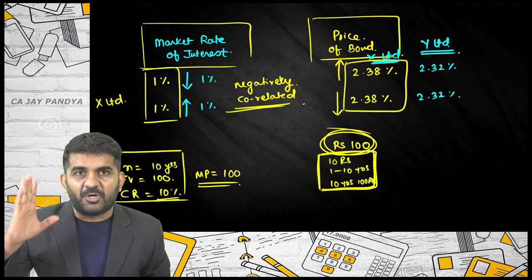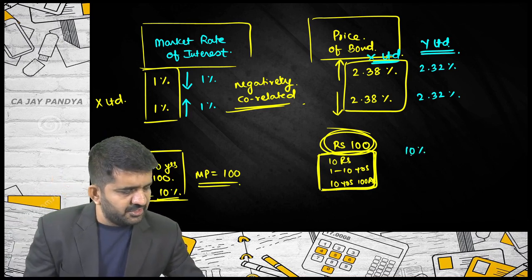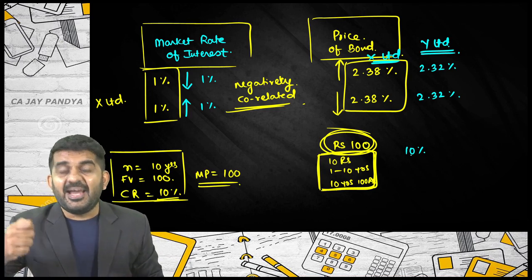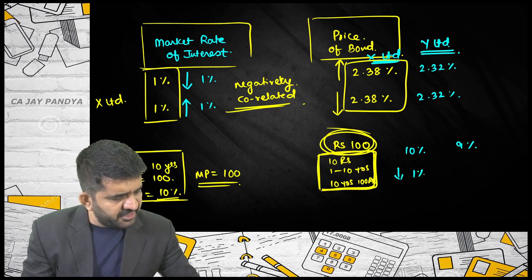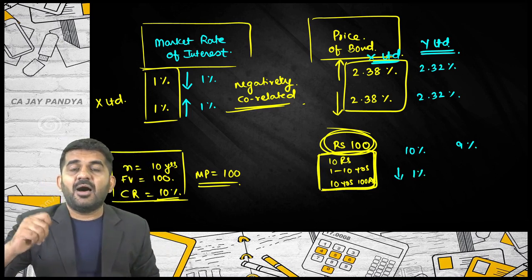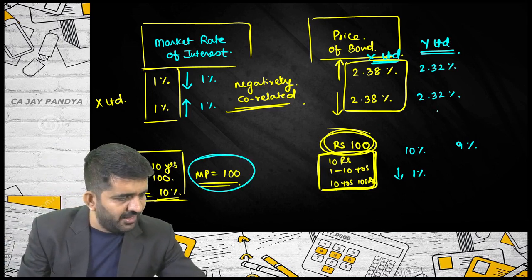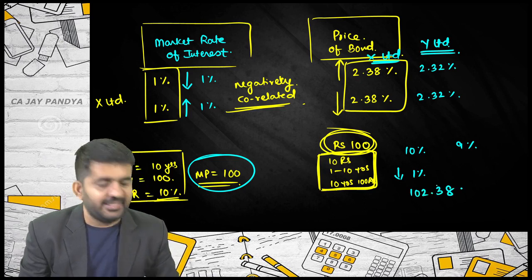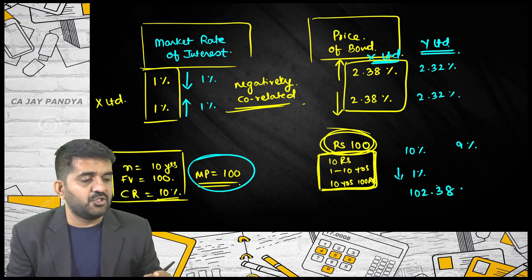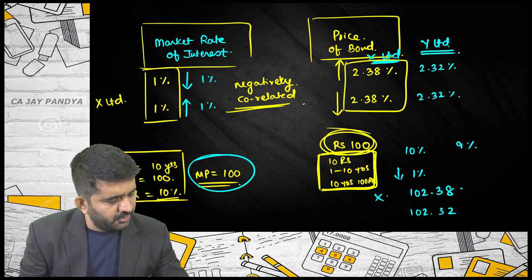Is it alright? Now try to understand. If the market rate of interest was 10% and now it became 9%, so it has decreased by 1%. The market price of X Limited will become 102.38. The market price of Y Limited will become 102.32.